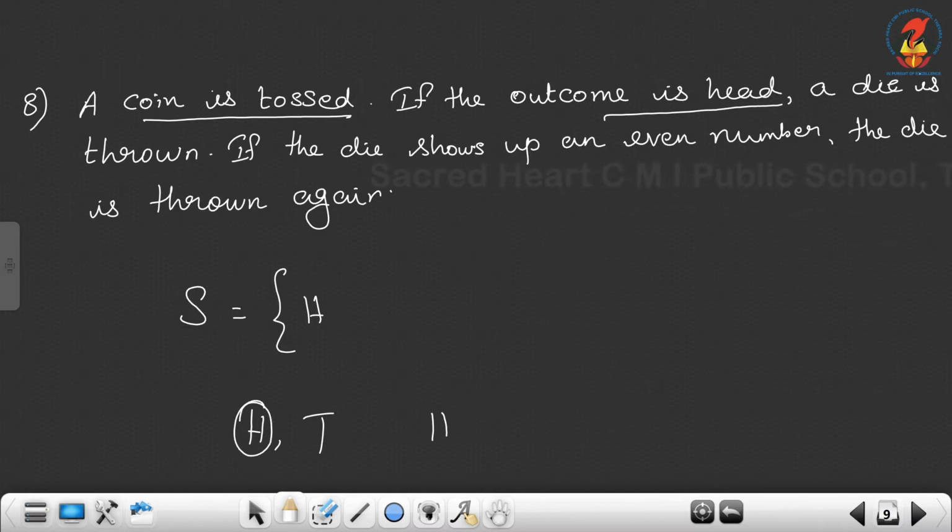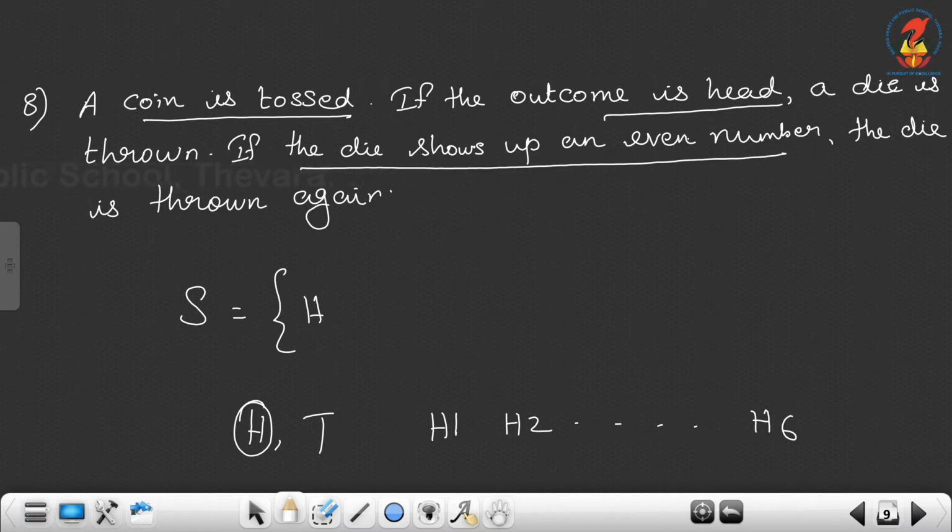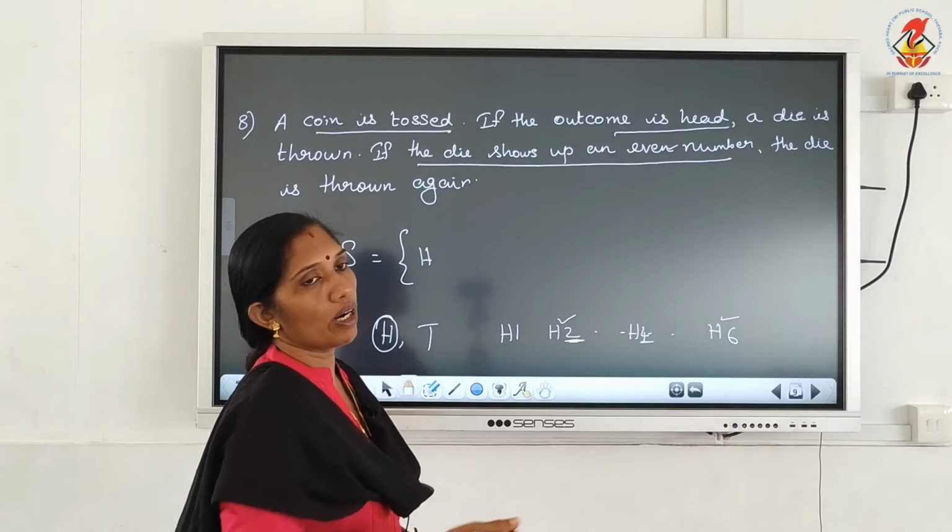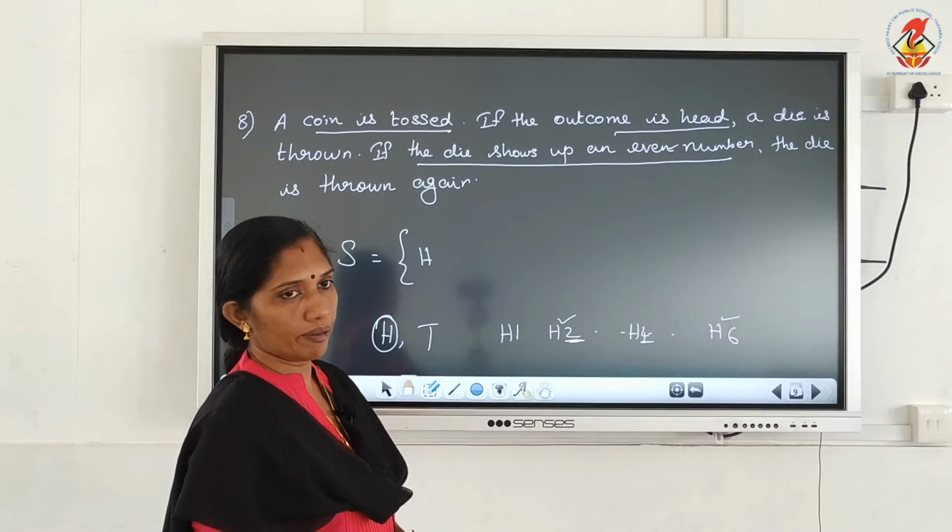If head, what we do? Roll a die. So H1, H2, H3 like that, H6 we get. Then if the die shows up an even number, then die is thrown again. So for this H2, H4 and H6, the die shows even number. So again you have to roll a die.